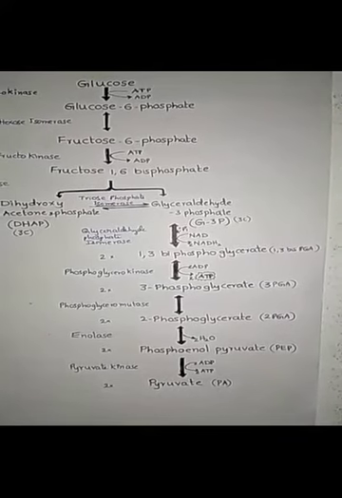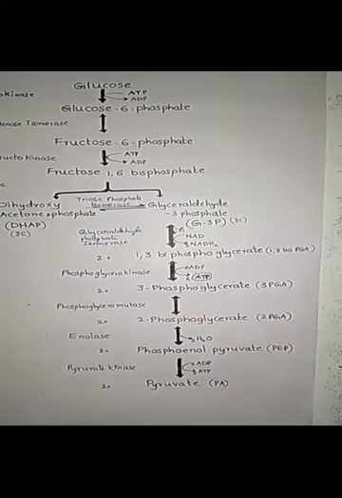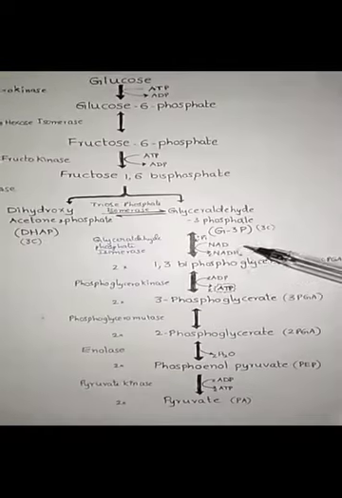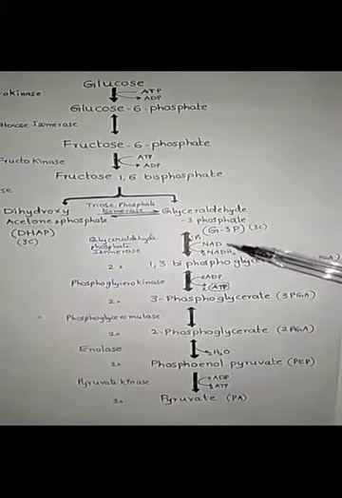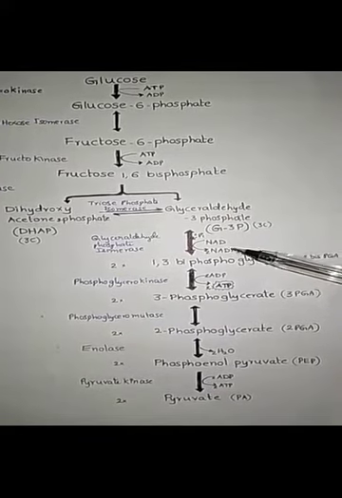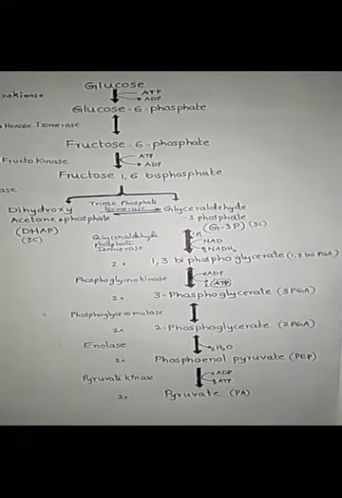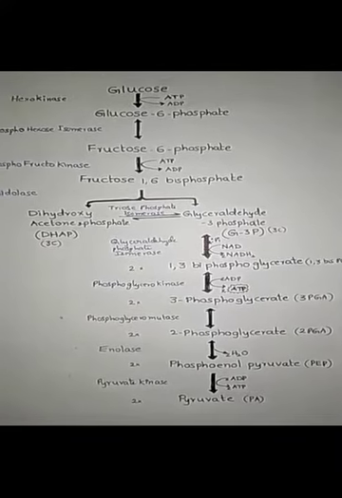So the net gain of ATP is 2. In aerobic glycolysis, 2 NADH2 enter into the electron transport system and generate 4 ATPs by oxidative phosphorylation.